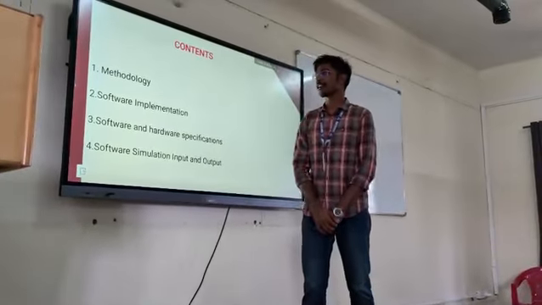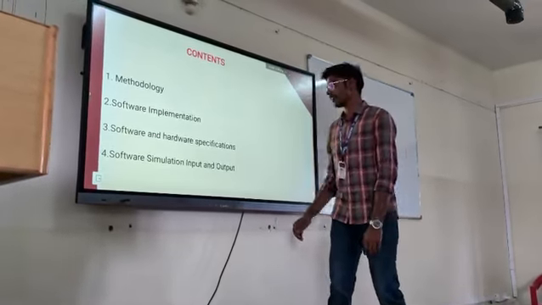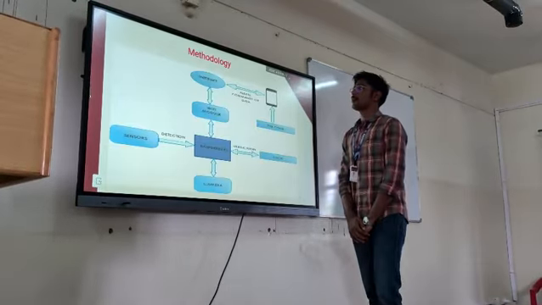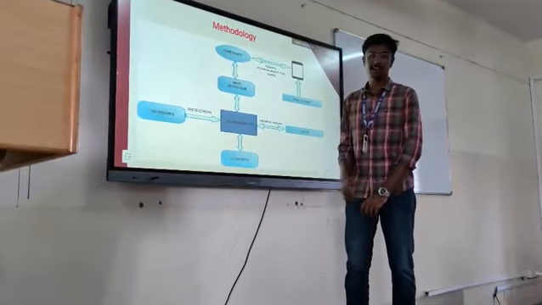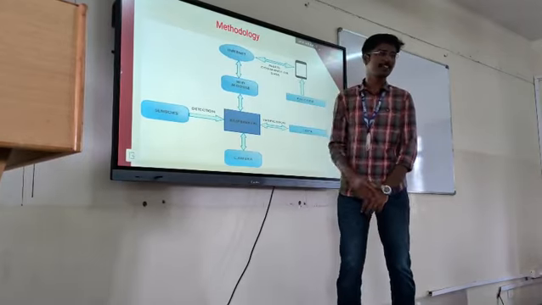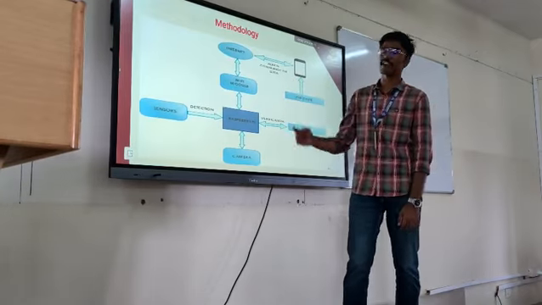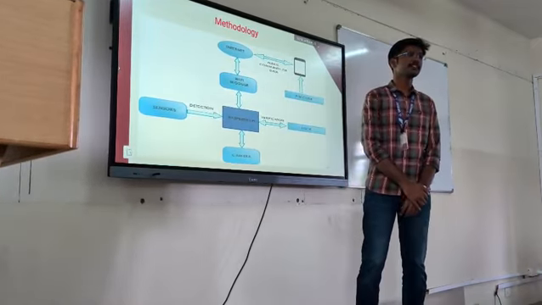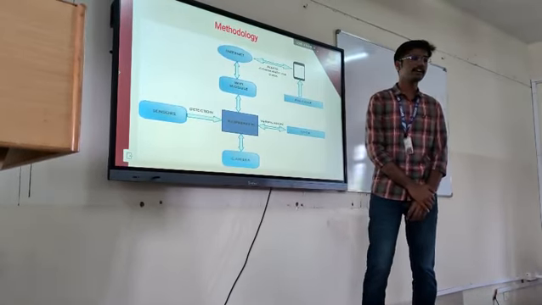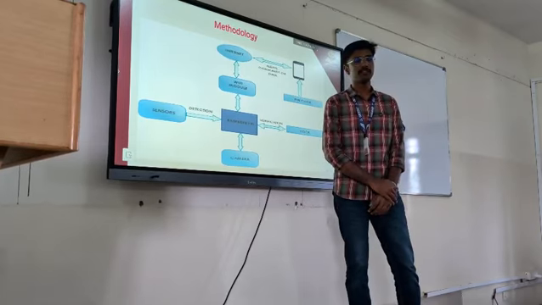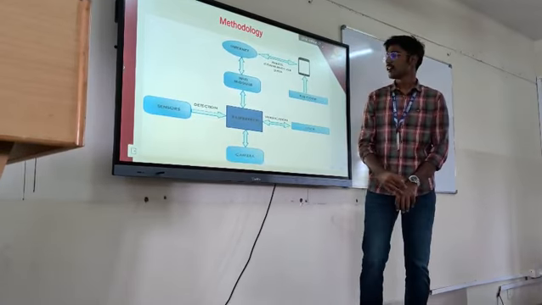It contains methodology, software implementation, software and hardware specification, and software simulation and output. Methodology: Internet and Raspberry Pi is the main bridge for this. Internet is the main bridge to the device for mobile phone and Wi-Fi mode. Here the user gets notification alerts on the mobile device, and the user can even enter the pin code for sending the command to the system software. And Wi-Fi mode is connected to the system.